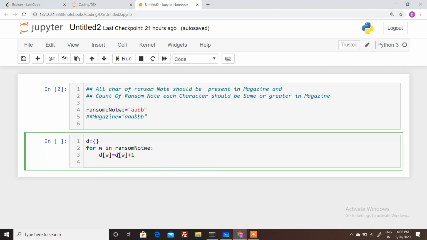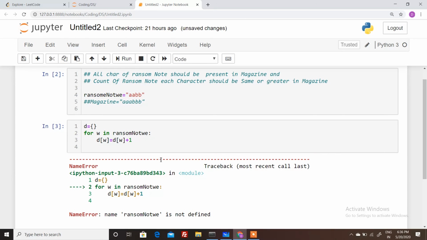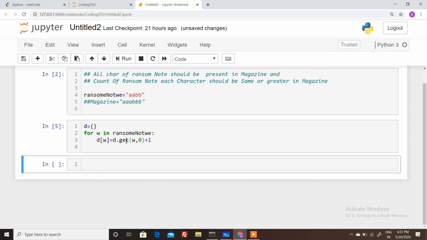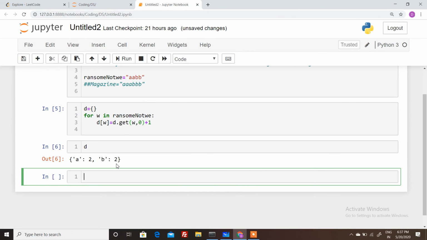That's why it will return a key error, right? Okay, you can see that it is giving the key error. So if we implement get, then we will not get the key error and the dictionary will be like this, right?